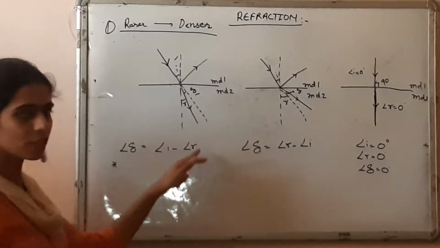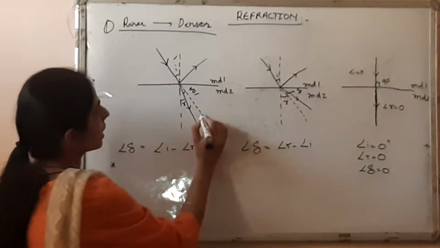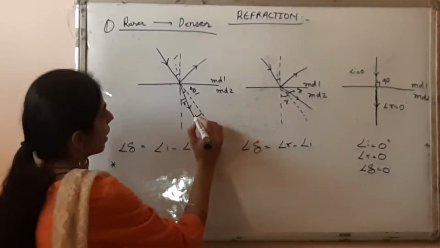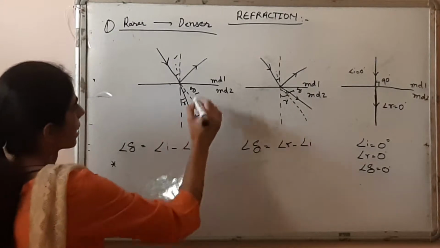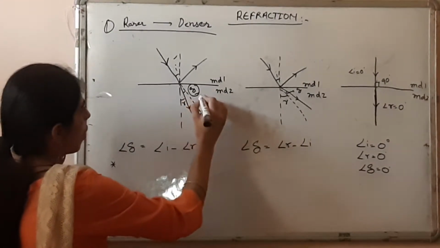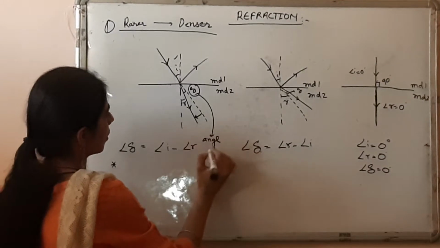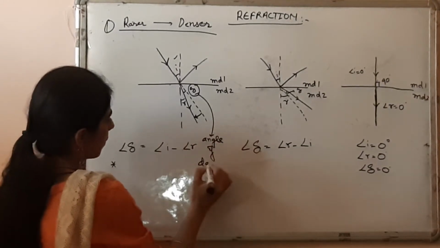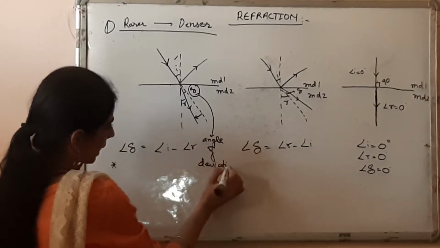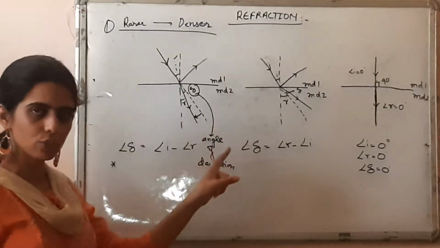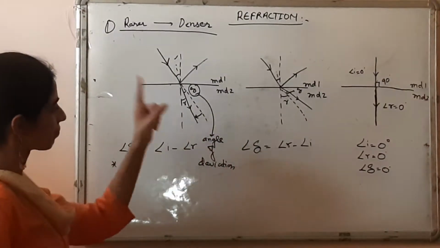We see a deviation here, and this denotes the deviation. This is called the angle of deviation. The angle of deviation is created due to this reason.